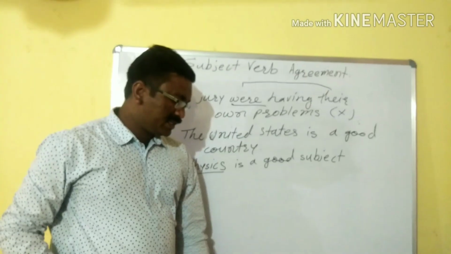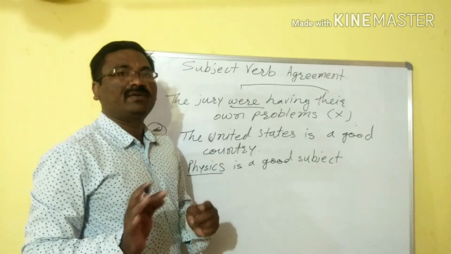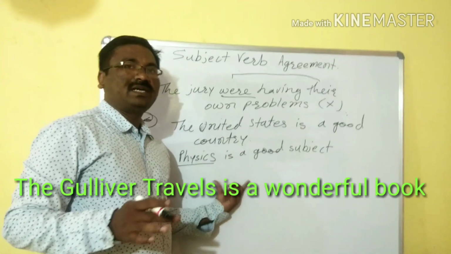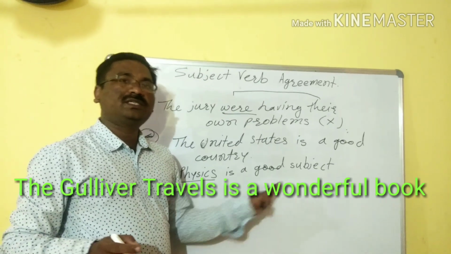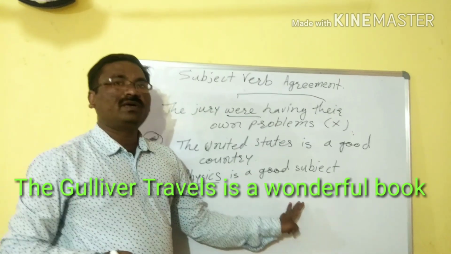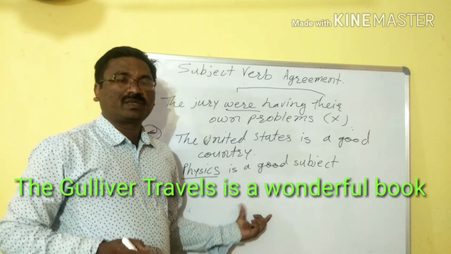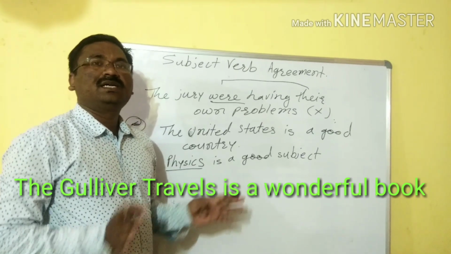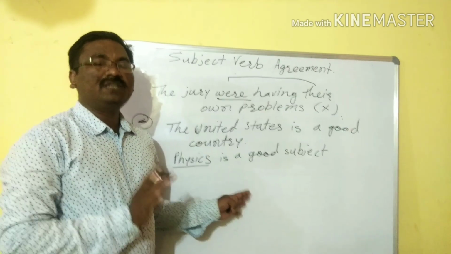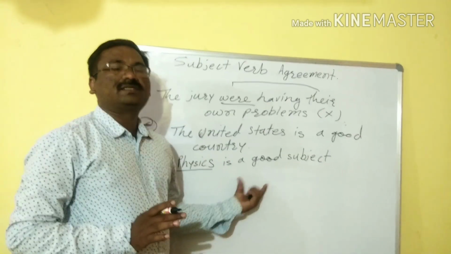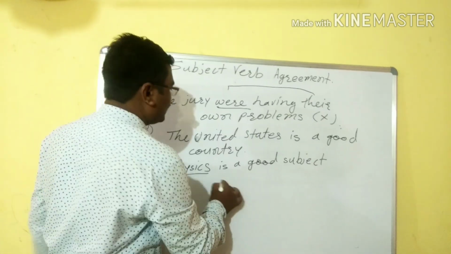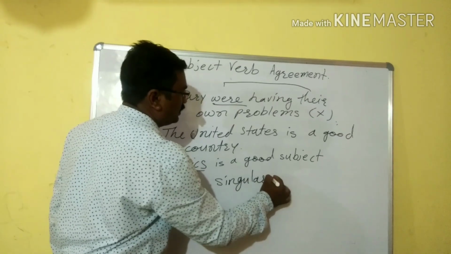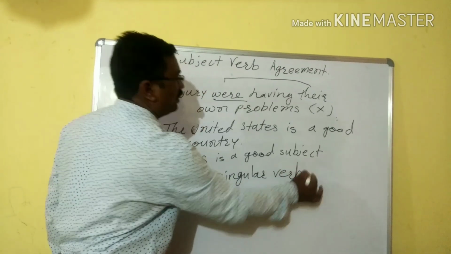Like last year 9th standard students were having one book, Gulliver's Travels. That Gulliver's Travels has an s form, so it will also take only a singular verb, because it is a textbook's name, which has a plural form, but it is not plural. This is singular. Understood? Such kinds of titles will always take a singular verb, not a plural verb.